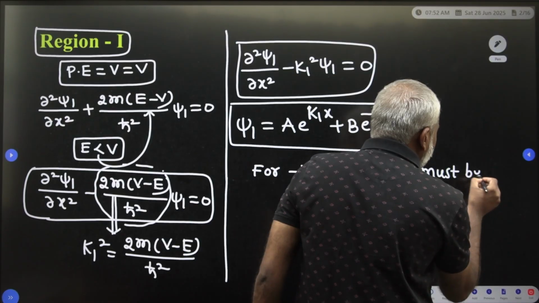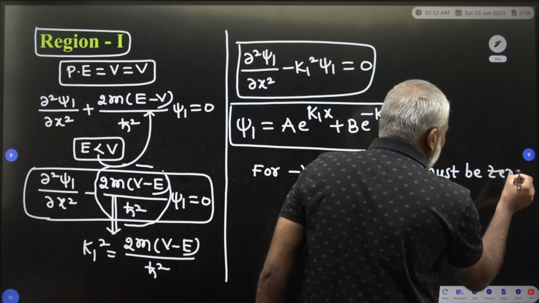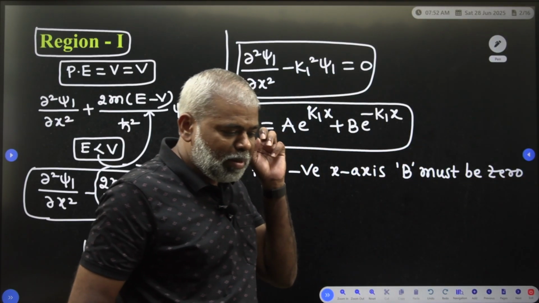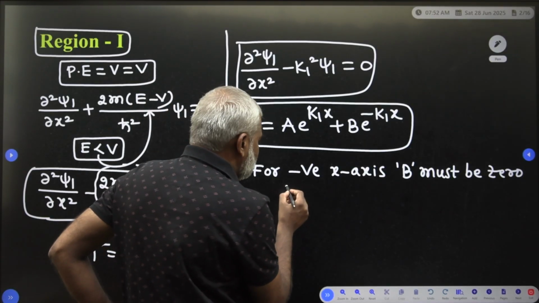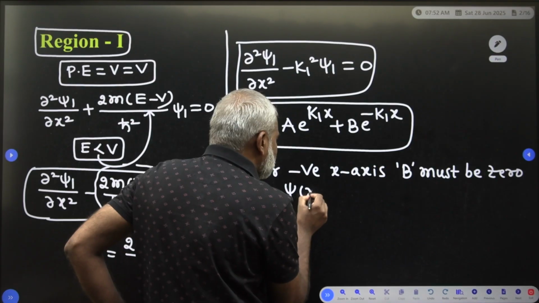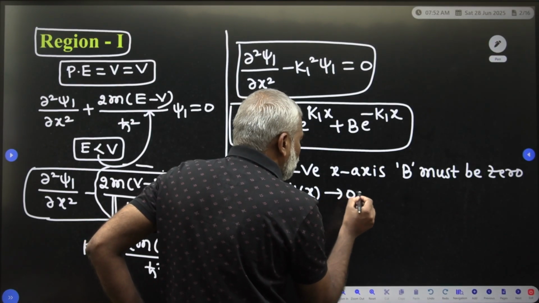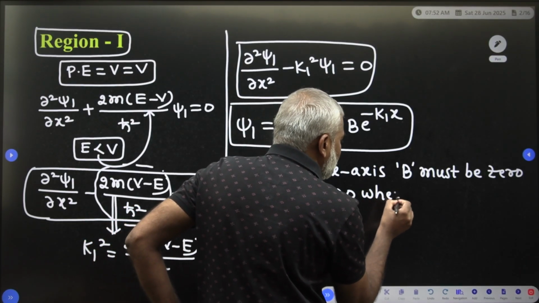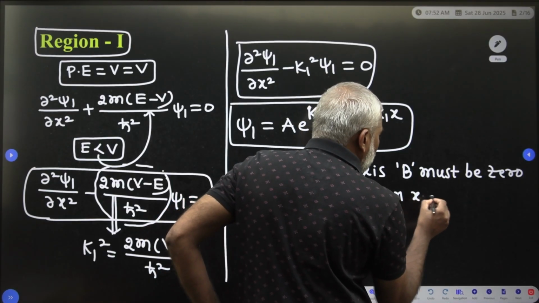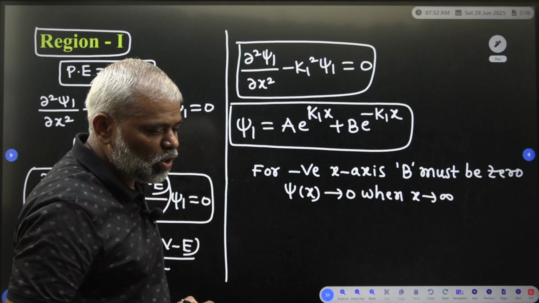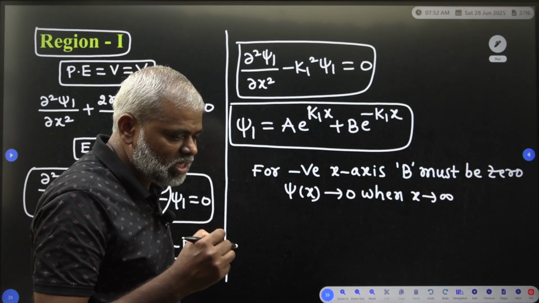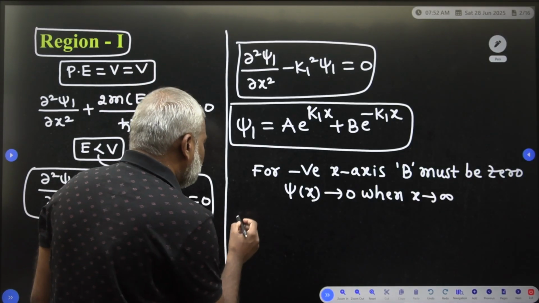Why must B be 0? Because ψ of x tends to 0 when x tends to infinity, so that is why B must be 0.